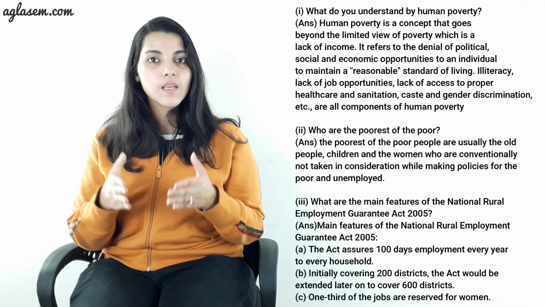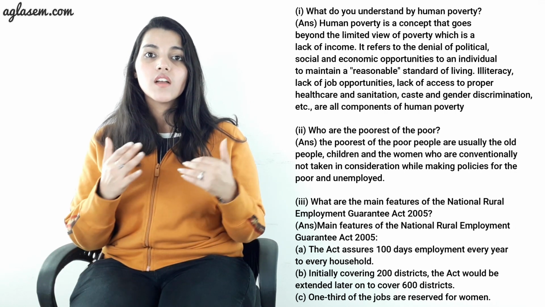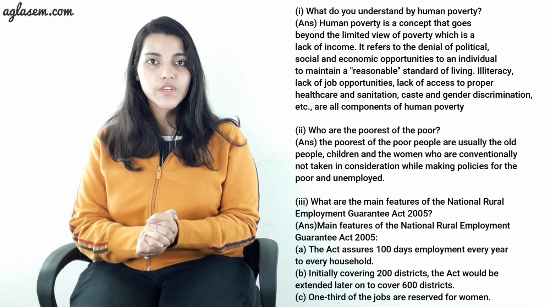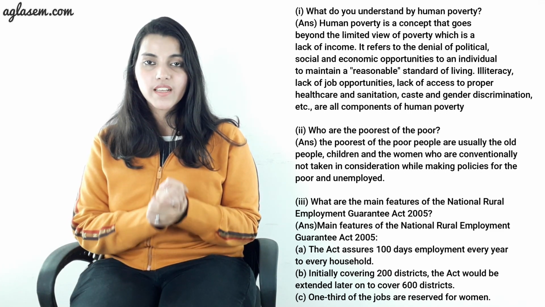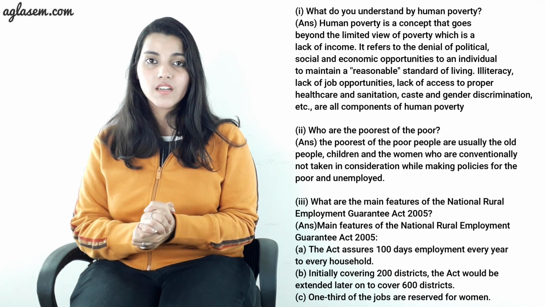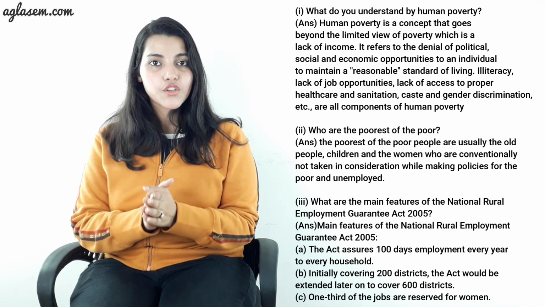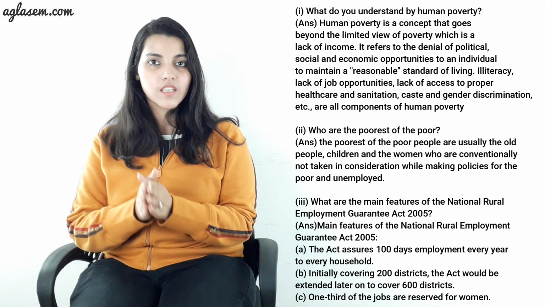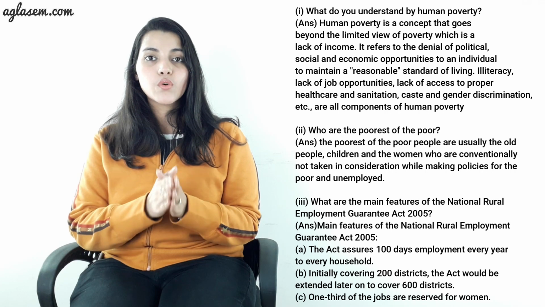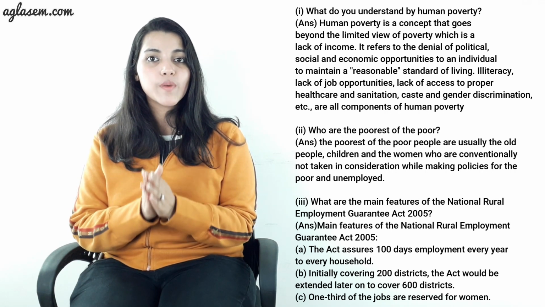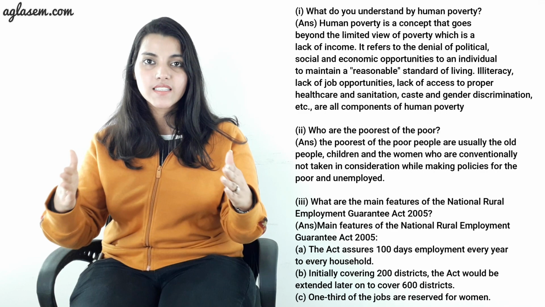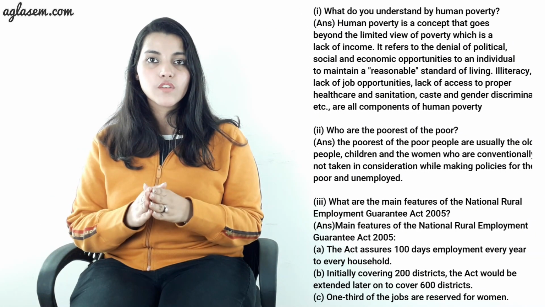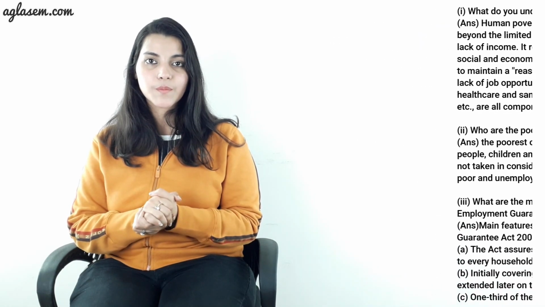Third is, what are the main features of the National Rural Employment Guarantee Act 2005? So, the main features of the National Rural Employment Guarantee Act 2005 are: number 1, the Act assures 100 days of employment every year to every household. Number 2, initially covering 200 districts, the Act would be extended later on to cover 600 districts. And number 3, one-third of the jobs are reserved for women according to this Act.